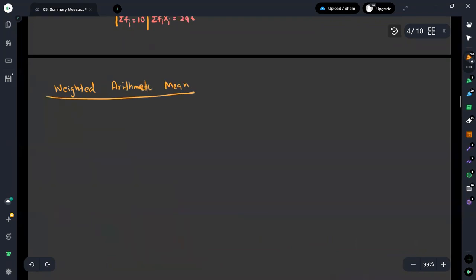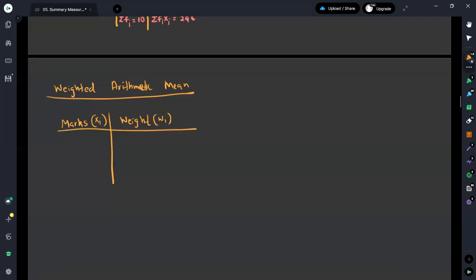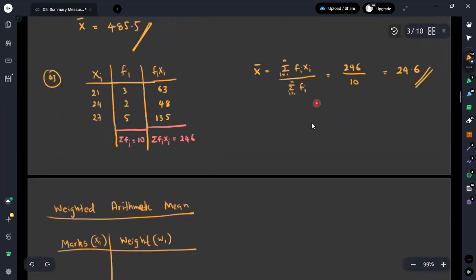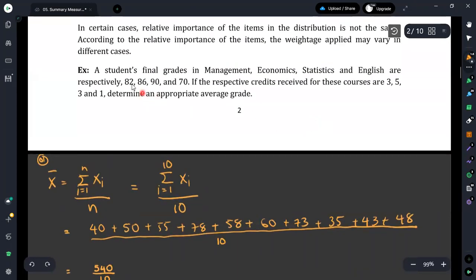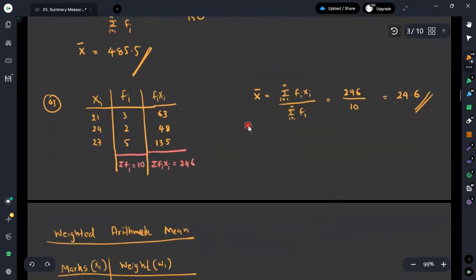To obtain the weighted arithmetic mean, here we can see the marks of the student, and in the next column we can have its weights. We'll take the marks as the xi values and the relative importance weights as wi. The marks for the subjects are given as 82, 86, 90 and 70.